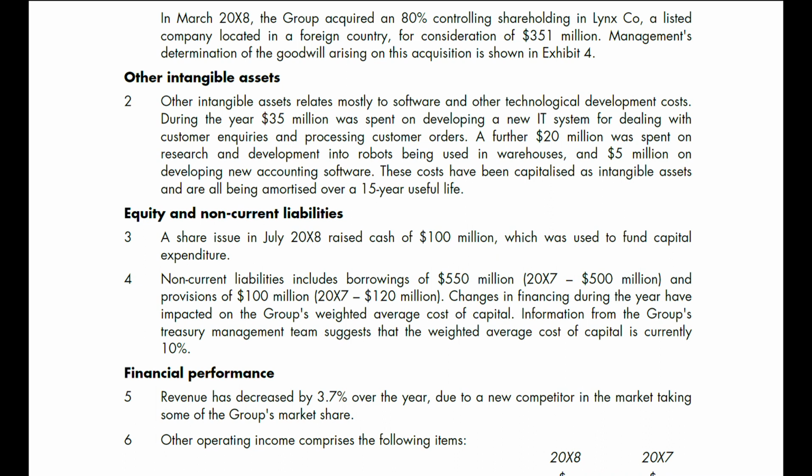A further $20 million was spent on research and development into robots being used in the warehouse, and $5 million on developing new accounting software. These costs have been capitalized as intangible assets and are all being amortized over a 15-year useful life.